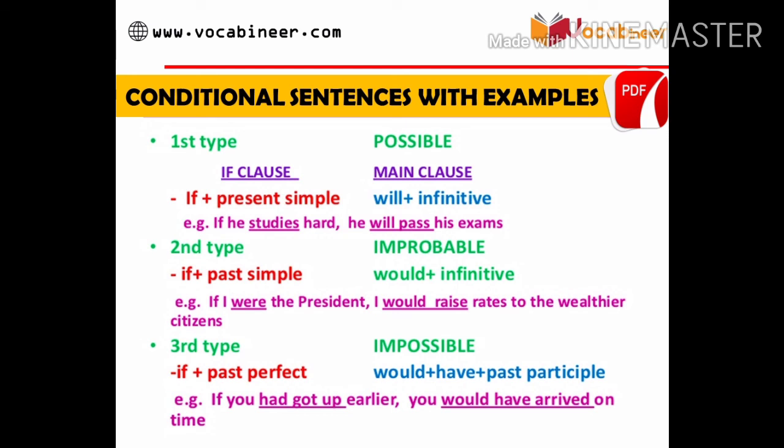The second conditional: if plus past simple, and the main clause is would plus infinitive. For example, if I were the president, I would raise taxes for the wealthier citizens. The third conditional is if plus past perfect, and its main clause is would plus have plus past participle. For example, if you had caught up earlier, you would have arrived on time.